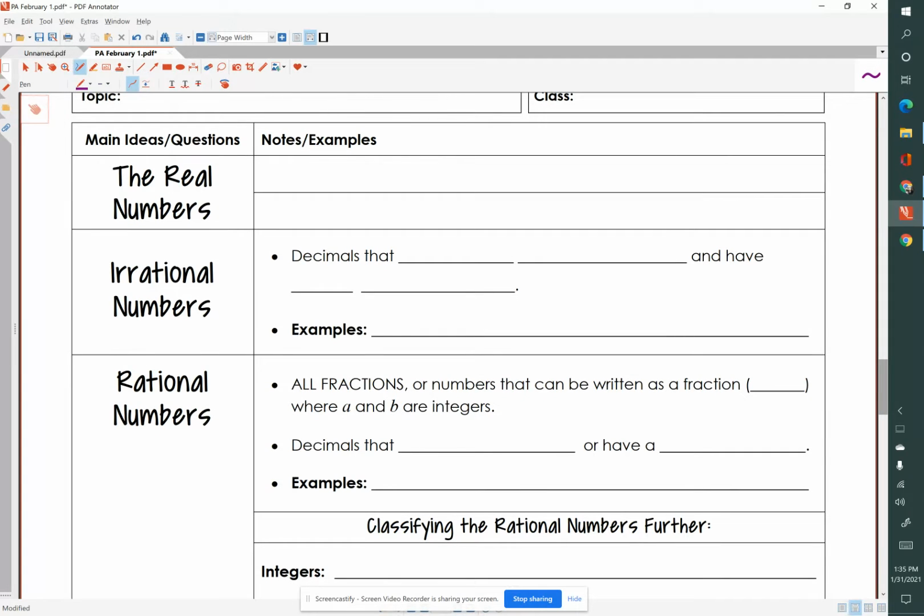The real numbers are the set of numbers which contain all rational and irrational numbers. So it's rational, and we'll learn what that is in a minute, and irrational numbers.